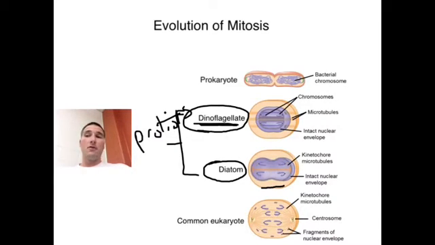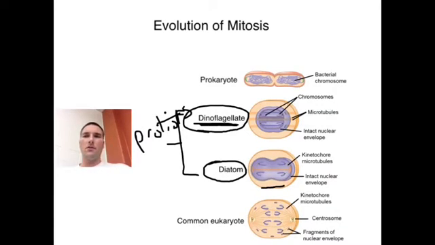So if we look at this from an evolutionary standpoint or time frame, it would seem like diatoms are similar to dinoflagellates, and so there'd be an evolutionary connection there. But then if we look at the common eukaryote, we have microtubules that connect from kinetochores to, in our case, a centrosome. But that is similar to this one, where there's microtubules that connect to a kinetochore. And so anyway, you can see the similarities here.